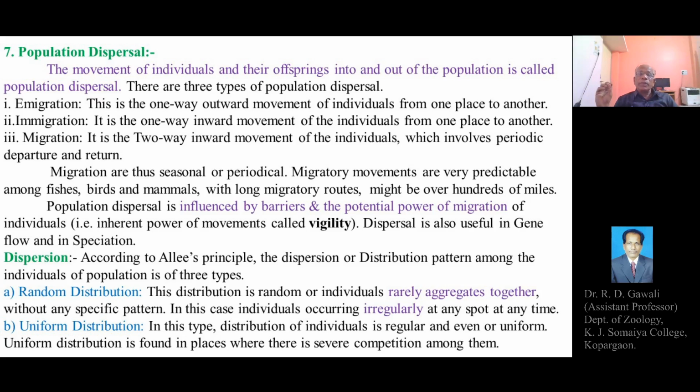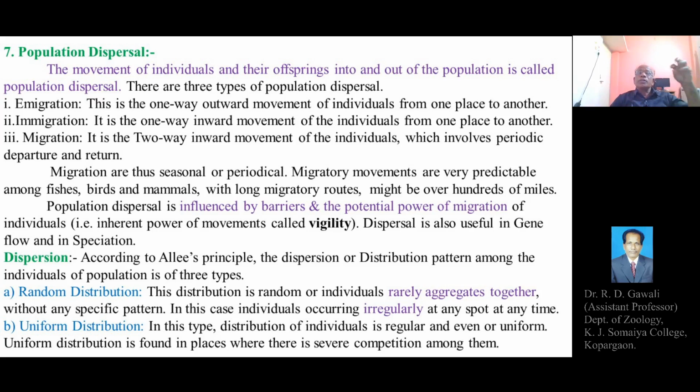The competition may be for feeding purposes or breeding purposes, and since there is competition for food or breeding, the individuals ultimately show a regular, uniform or even distribution throughout the area or the population.